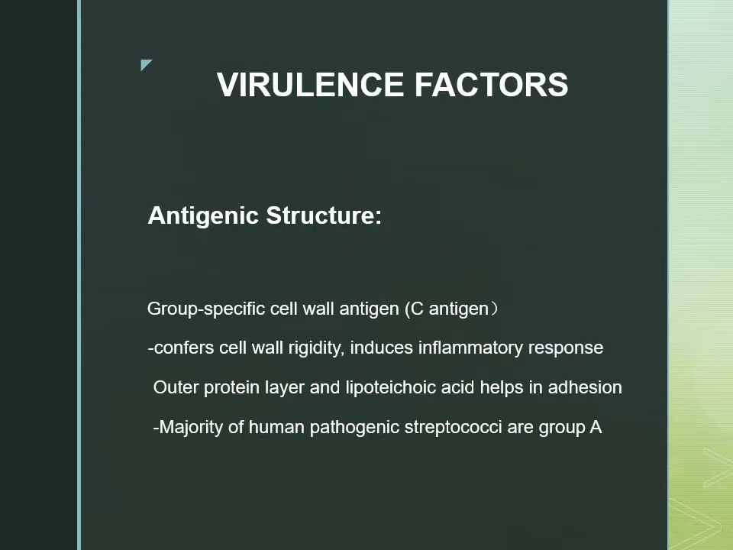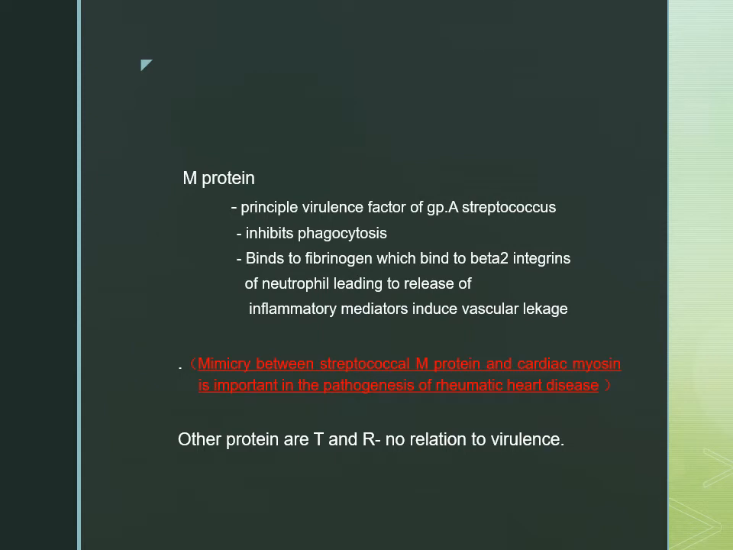Then comes the virulence factor. One is the group specific cell wall antigen. It induces the inflammatory response. Then lipoteichoic acid, which will help in adhesion to the respiratory epithelial cells. M protein, which is the most important virulence factor of this bacteria, will inhibit the phagocytosis, as well as lead to the release of inflammatory mediators, which can induce vascular leakage. The other two proteins, T and R, are not related to virulence, so only M is important.